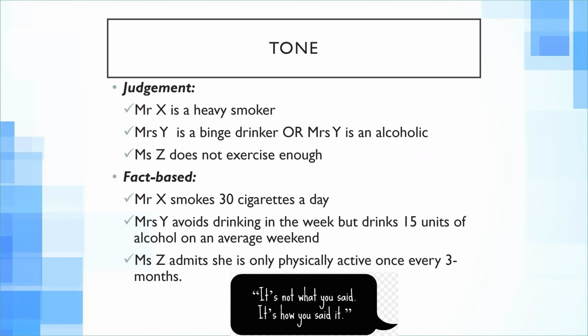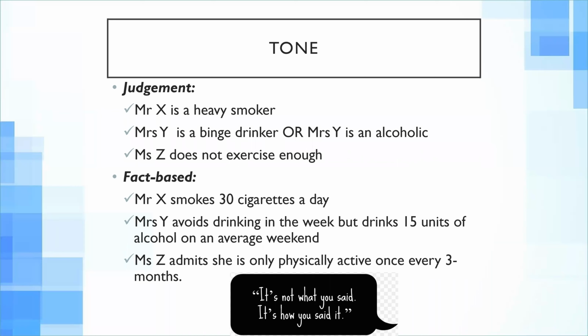Talking about judgmental, you have to use the right tone when you are presenting patient information. You cannot use words like, "Mr. X is a heavy smoker." This is judgmental. You are saying that he is a chain smoker. You have to use facts.